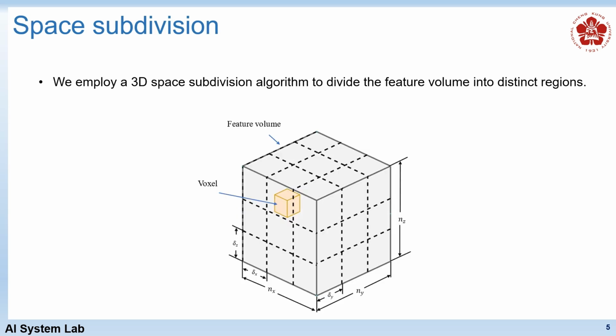The 3D space subdivision algorithm is crucial to the implementation of our space attention module. Computational challenges arise when directly predicting the significance of each voxel in the feature volume. We utilize a 3D space subdivision algorithm to partition the feature volume into separate regions, with the voxels in each region being treated as a group.